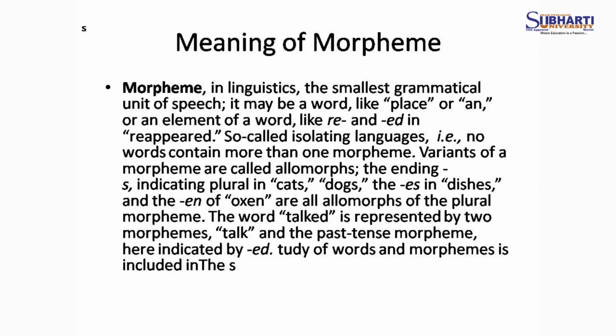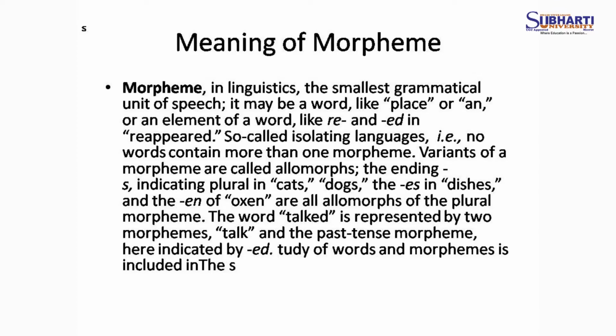So, what a morpheme is? Morpheme in linguistics is the smallest grammatical unit of speech. It may be a word like place or an element of a word like re and ed in reappeared. So-called isolating languages contain more than one morpheme. Variants of a morpheme are called allomorphs.